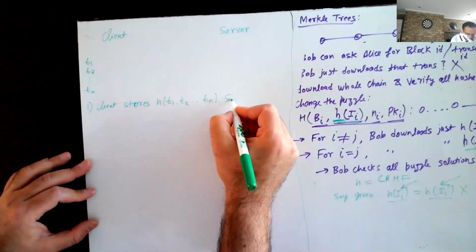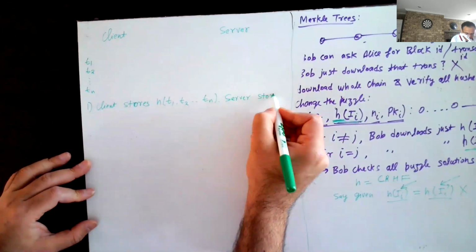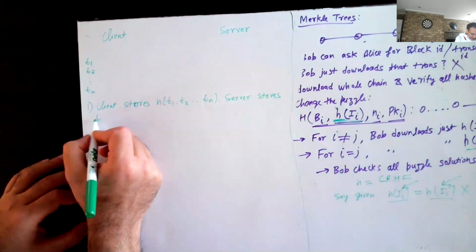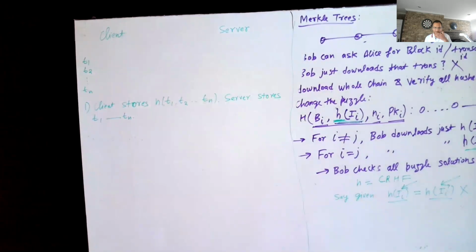And let's say the server stores the transactions themselves. So client is storing something which is very small, because you have hash functions where regardless of how large the input is, the output size is always like 160 bits or something like that. But what is the problem with this solution?